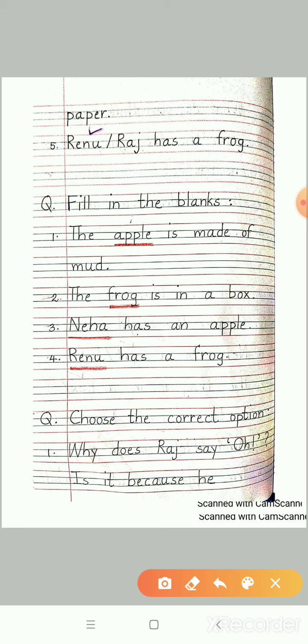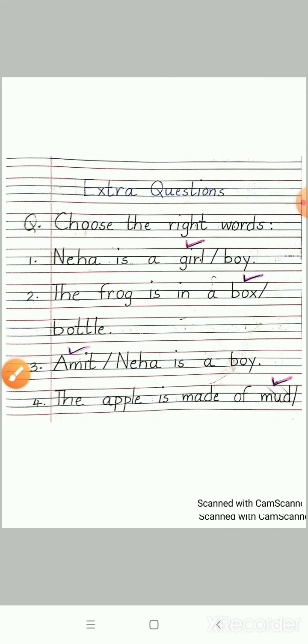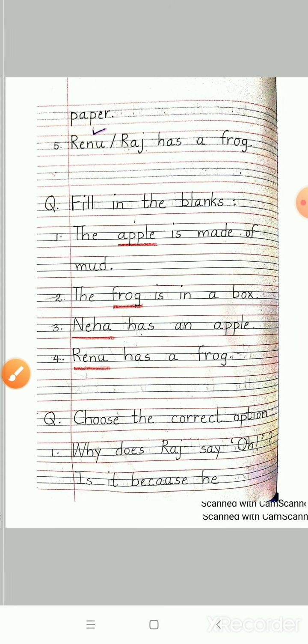Students, can you guess the answer? The apple is made of mud or is it made of paper? Very good. The apple is made of mud. Next, let's move on to the next question, students.